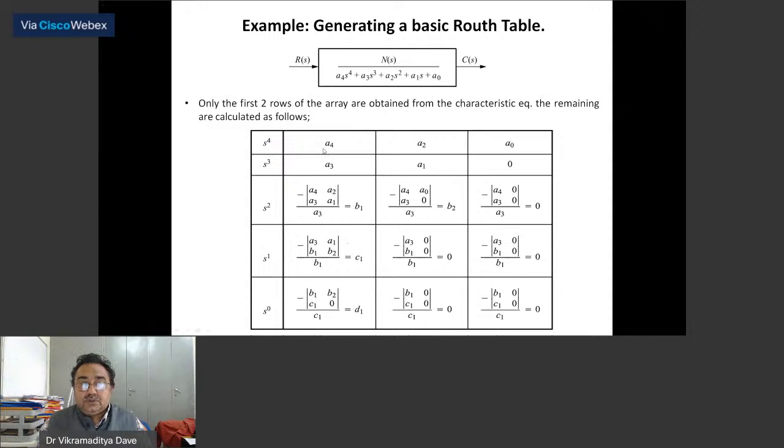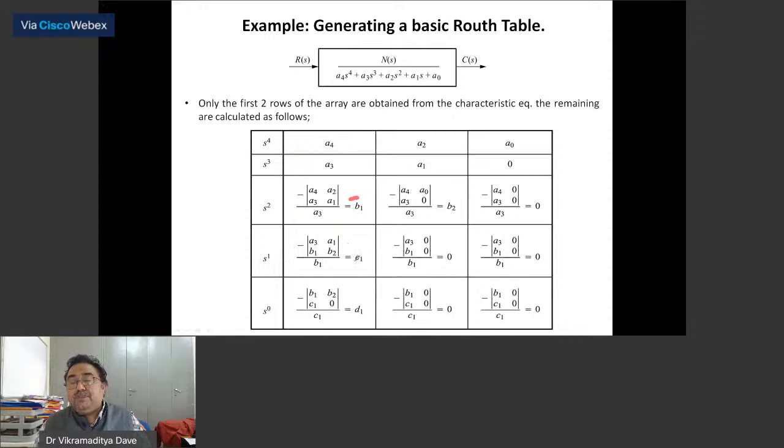Okay, so this is A4, this is positive, A3 is positive, B1 is positive, C1 is positive, D1 is positive. So all elements in the first column are positive, then we say the system is stable. Now had there been a minus sign here, let us take the case. This is positive but this became negative, so from positive to negative, one change.